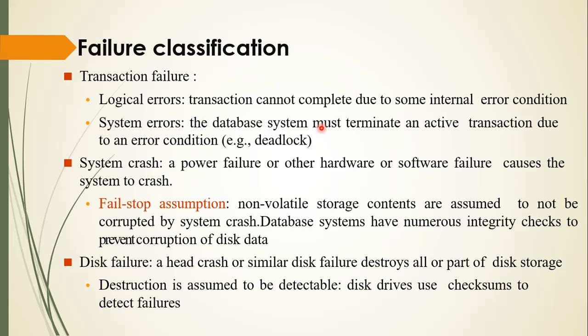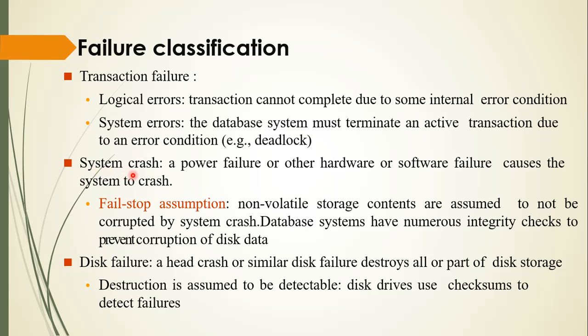System error: the database system must terminate an active transaction due to an error condition. For example, deadlock. That deadlock I explained in the previous lecture. Okay, so because of deadlock, transaction is terminated. So it is known as a system error. Okay, so we have a logical error and system errors.